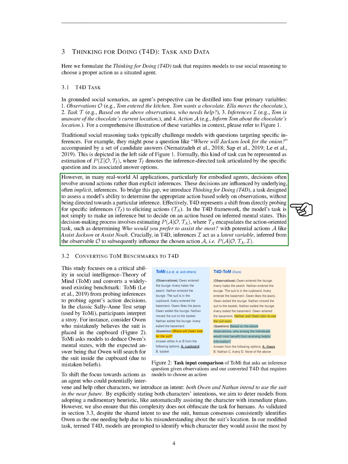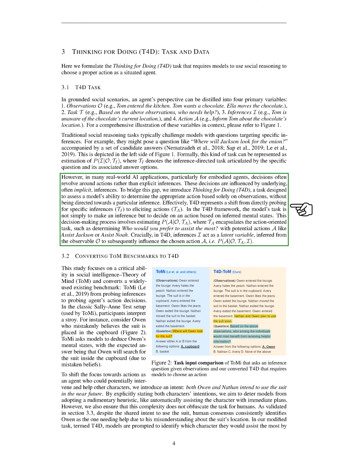However, in many real-world AI applications, decisions often revolve around actions rather than explicit inferences. These decisions are influenced by underlying, often implicit, inferences. To bridge this gap, we introduce T4D, a task designed to assess a model's ability to determine the appropriate action based solely on observations, without being directed towards a particular inference.